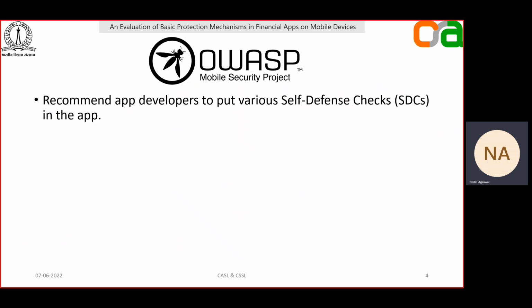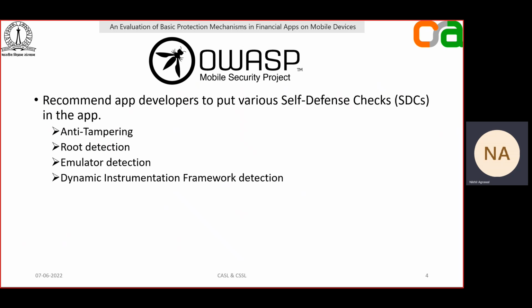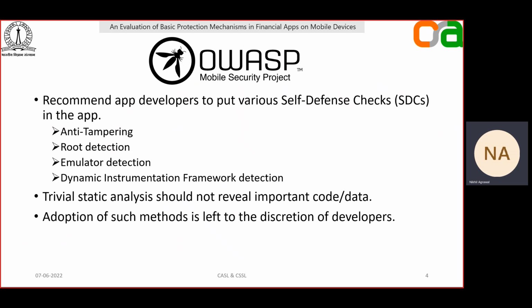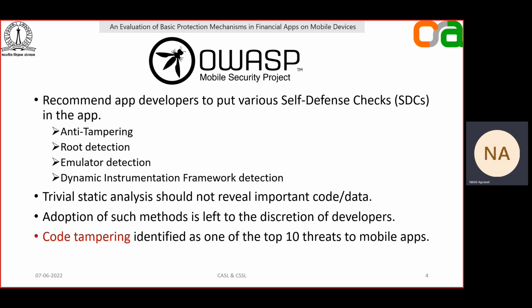They recommend the app developers to put various self-defense checks in the app, like anti-tampering, root detection, emulator detection, and so on. They also recommend that the trivial static analysis of the APK should never reveal any important code or data. However, adoption of such methods is completely left to the developers, and it's not mandated to have such checks in the apps. Also, code tampering is identified as one of the top 10 threats to the mobile apps.